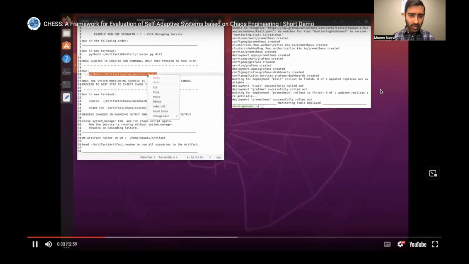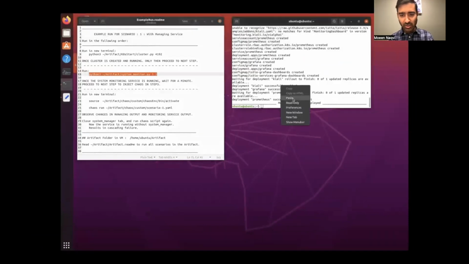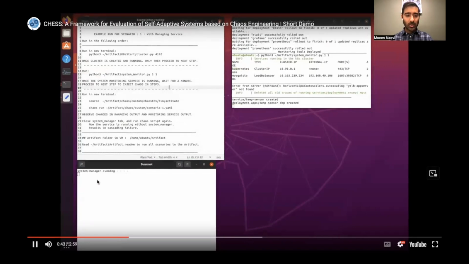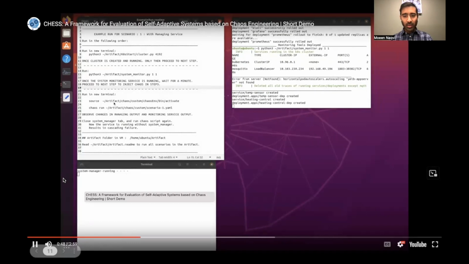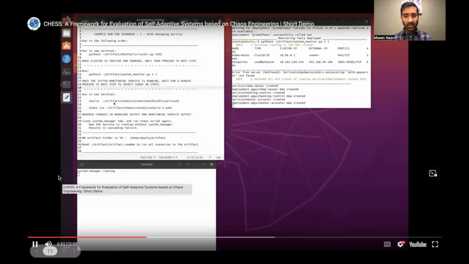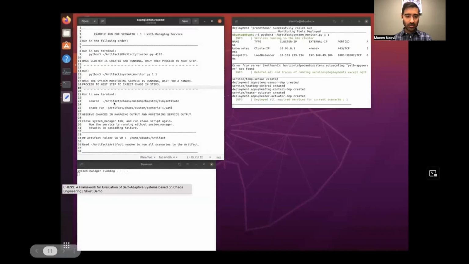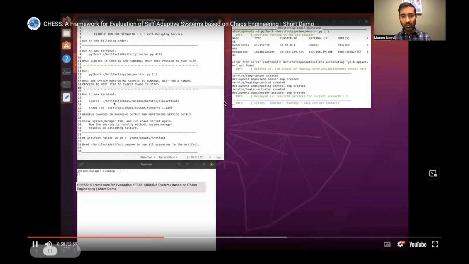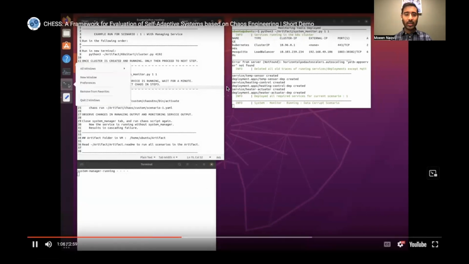Now we are going to run the system monitoring and system manager services. When we run this command, we can see the system manager running. This will act as a self-healing system. So whenever there is a fault injection happening, this may intervene and recover the system from the failures. Here you can see it's creating all the services required for the application to work.